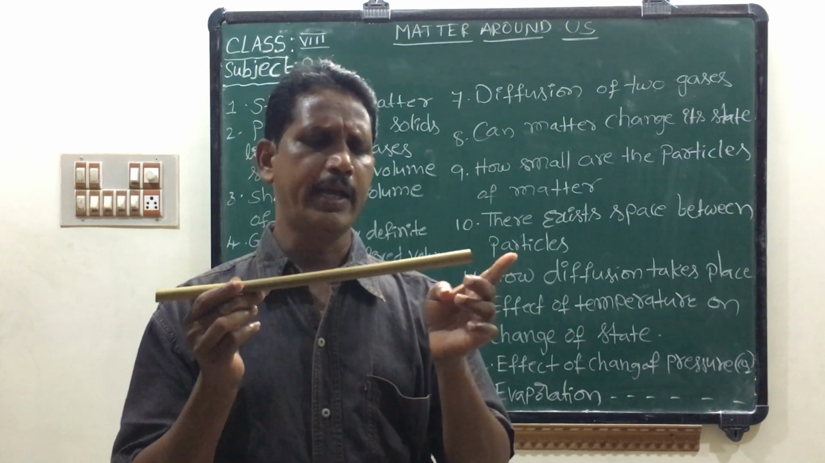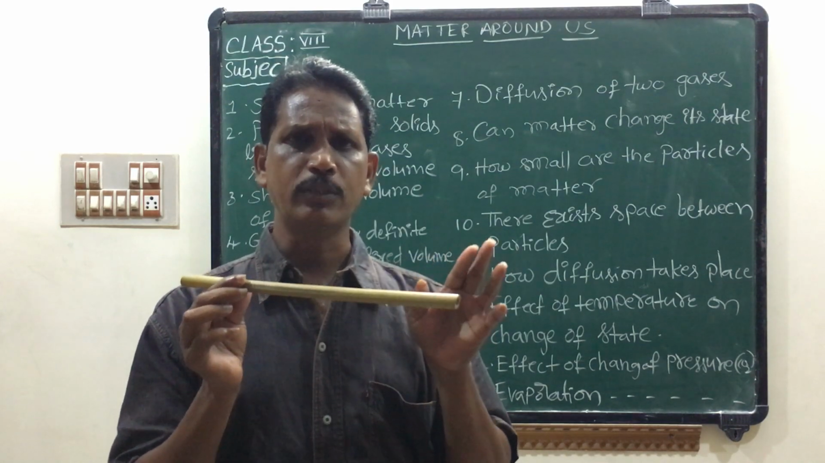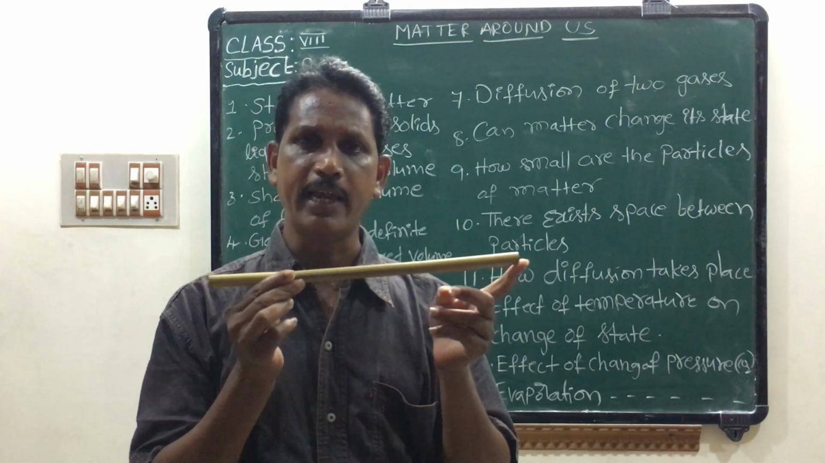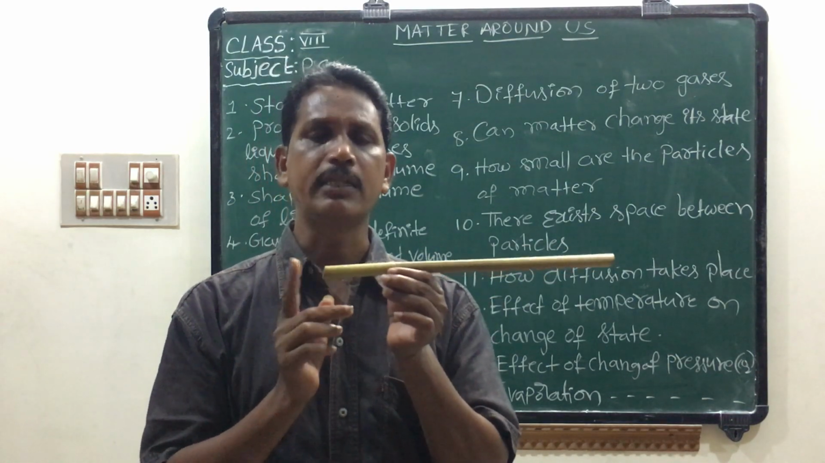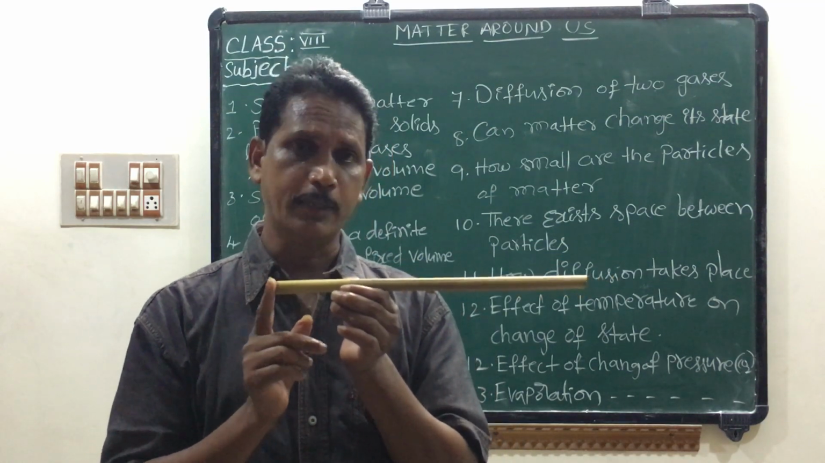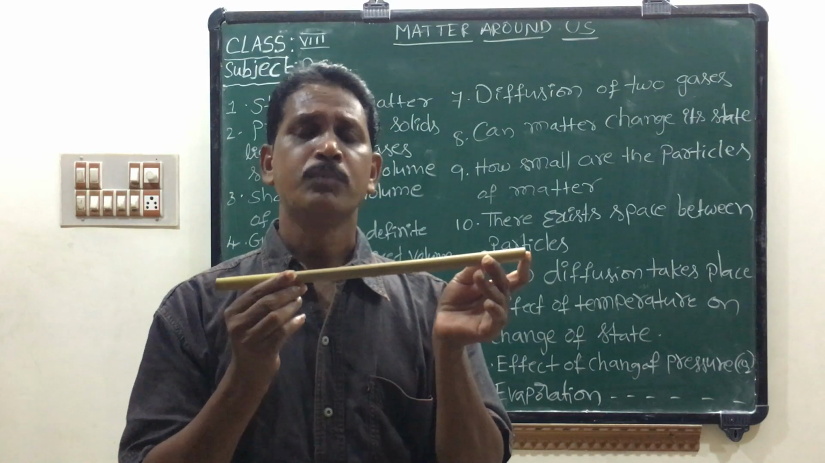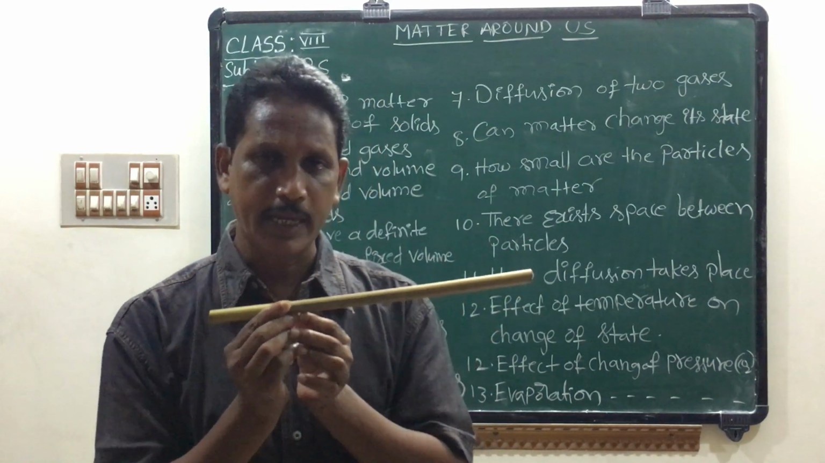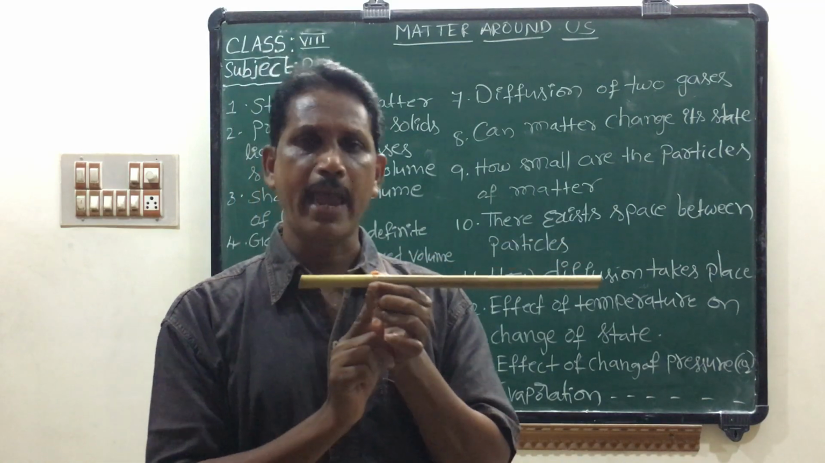The weight of NH3 is 17 grams. The weight of HCl is 36.5 grams. So lighter gas travels faster. Lighter gas diffuses faster than heavier gas.